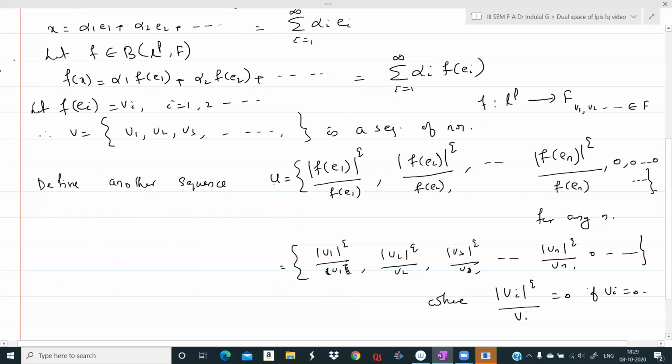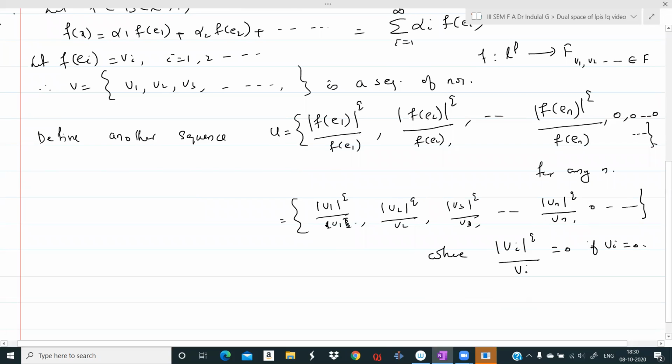So this U is a sequence of scalars because vi കളെല്ലാം scalars ആണ്, q ഒരു real number ആണ്. So this is again a scalar. Now this sequence contains only n terms. Therefore ഈ ടേമുകളുടെ മോഡുലസിന്റെ pth പവർ എടുത്ത് ആഡ് ചെയ്താൽ that is finite. ഇതിനകത്ത് n ടേംസേ ഉള്ളൂ. ഓരോ ടേമിന്റെയും മോഡുലസ് എടുത്ത് അതിന്റെ pth പവർ എടുത്ത് ആഡ് ചെയ്താലും that is finite, because we have only finite number of elements.